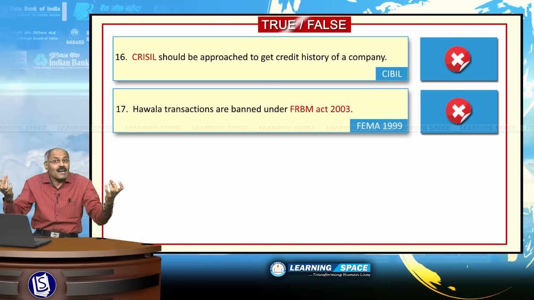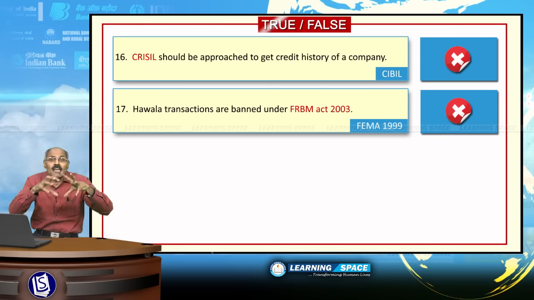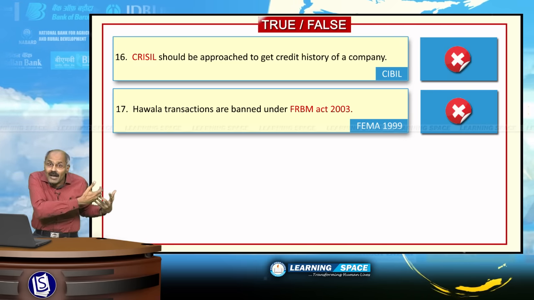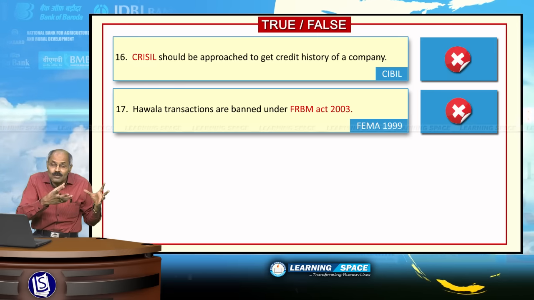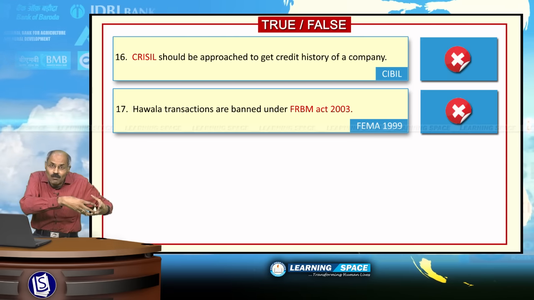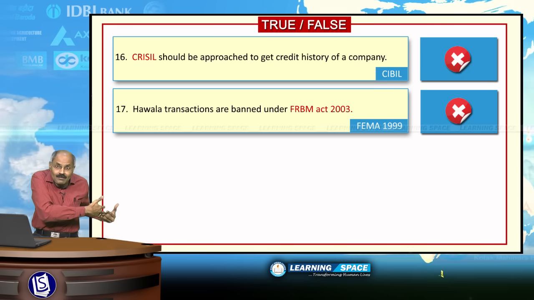If you are giving 100 crores of money to a person who is into Hawala transactions in Bombay, he will hand over that money in Dubai. That money will not physically move. They have got a worldwide network. If you hand over 100 crores in Bombay, he will deliver 90 crores in Dubai.